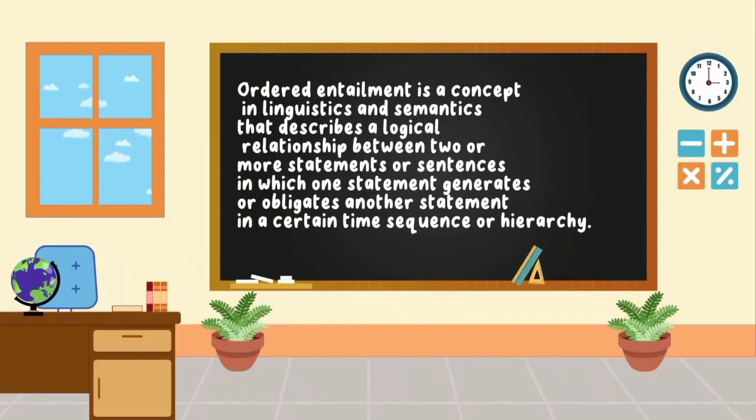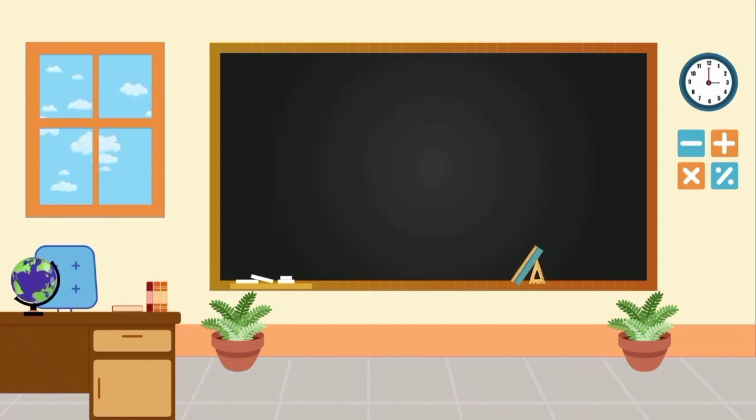Next, we have to explain what ordered entailment is. Ordered entailment is a concept in linguistics and semantics that describes a logical relationship between two or more statements or sentences in which one statement generates or obligates another statement in a certain time sequence or hierarchy.